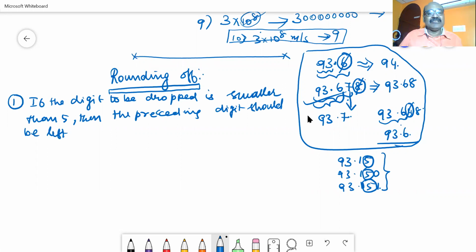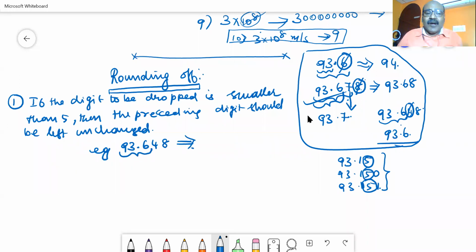Am I correct? I can give an example. Same example I will take, 93.648. So I have to round it off to 3 digits, or 1 digit after the decimal point. So I have to drop this 4. This 4 is less than 5. So I am writing this unchanged, 93.6.